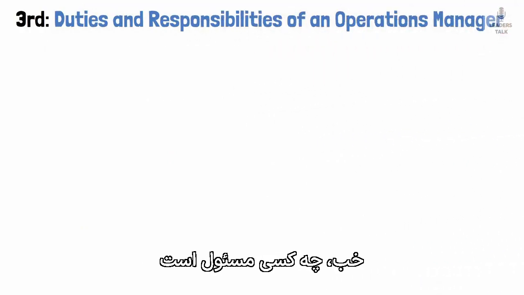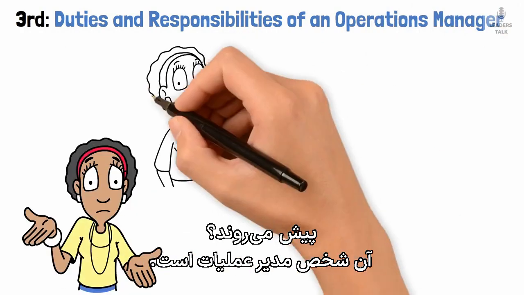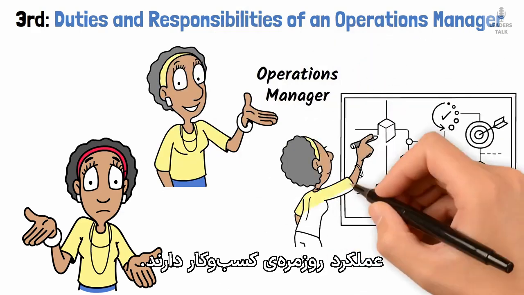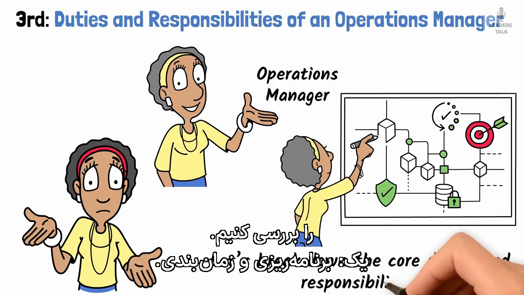So who's responsible for making sure all these processes run smoothly? That would be the operations manager. They play a crucial role in the day-to-day functioning of the business. Let's break down the core duties and responsibilities.